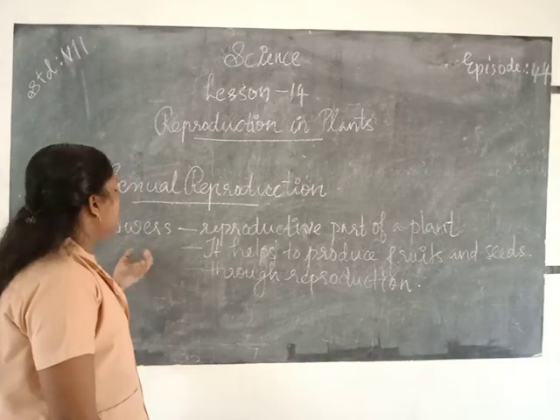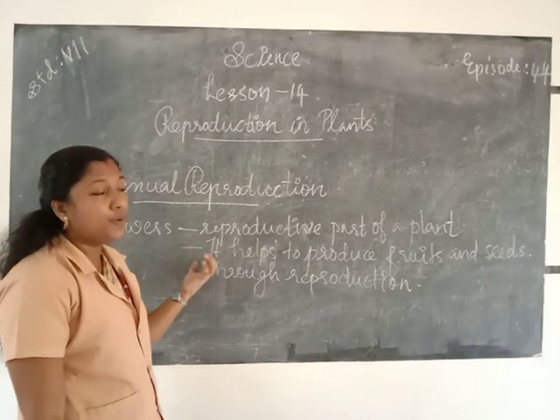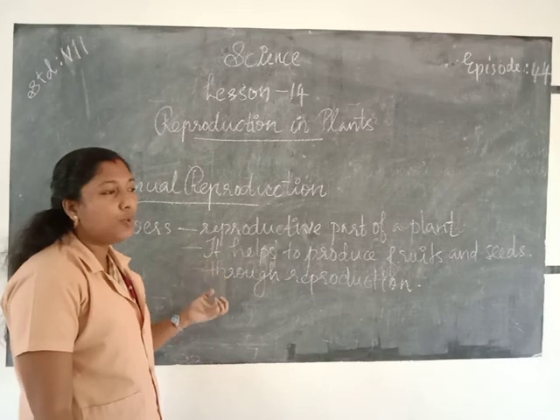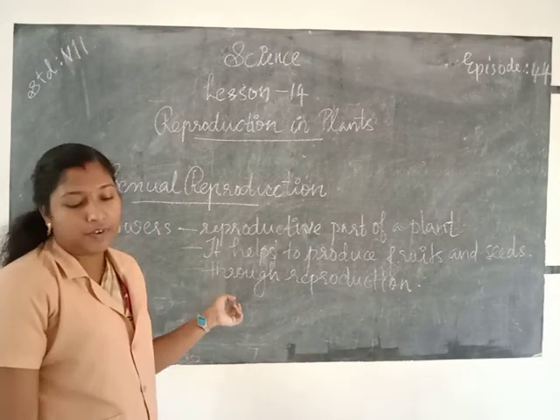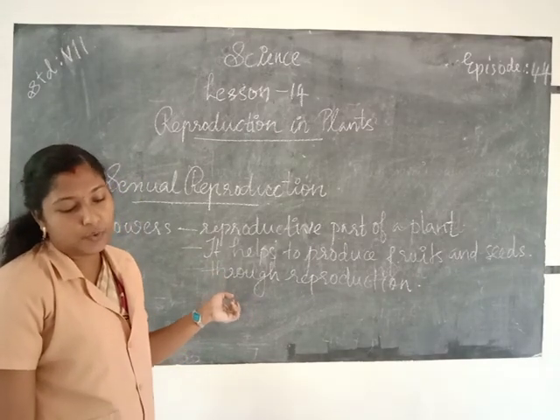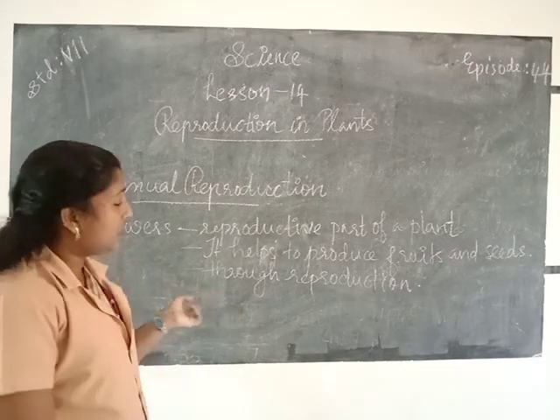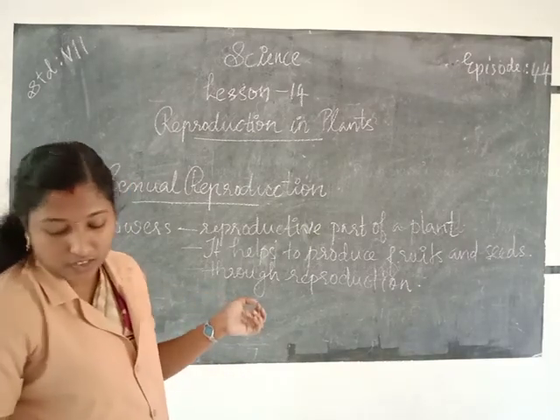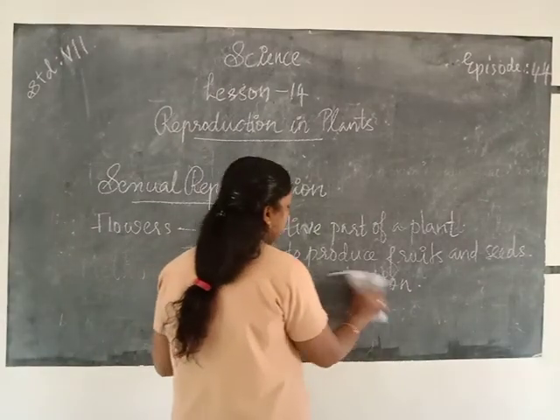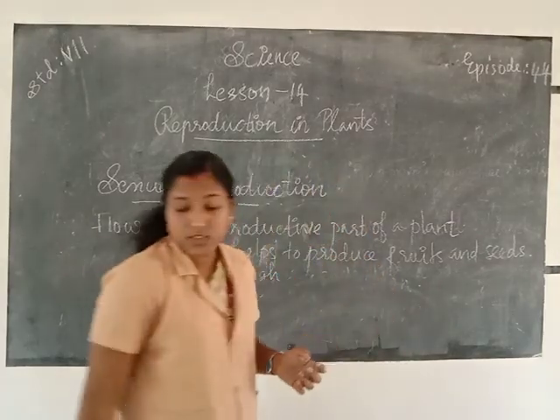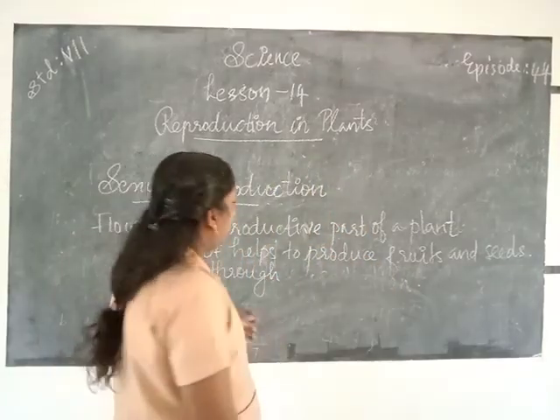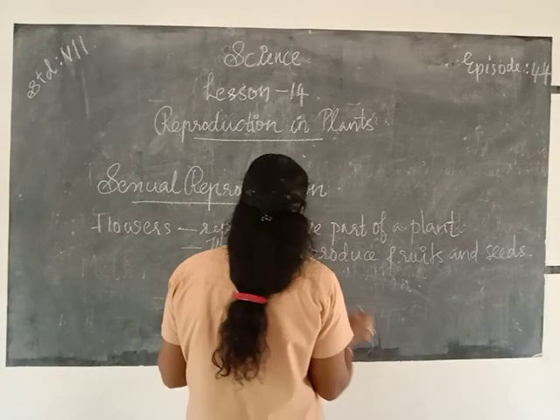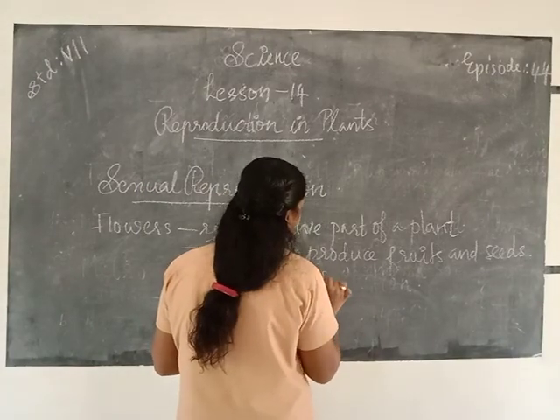Then the flowers help to produce fruits and seeds through reproduction. Through which reproduction? Sexual and asexual reproductions are there. So the flowers help to produce fruits and seeds through sexual reproduction.